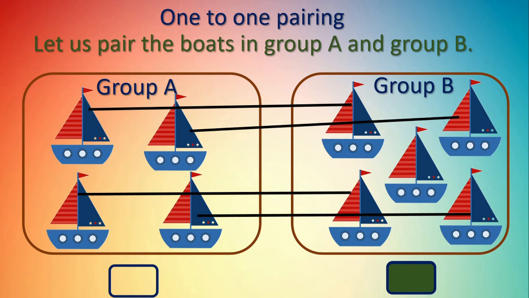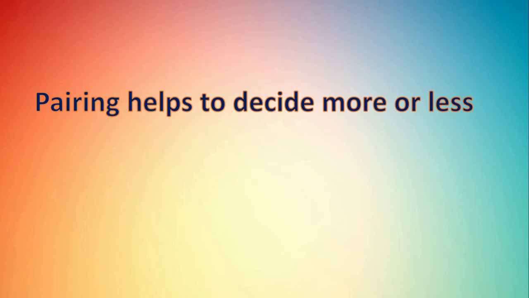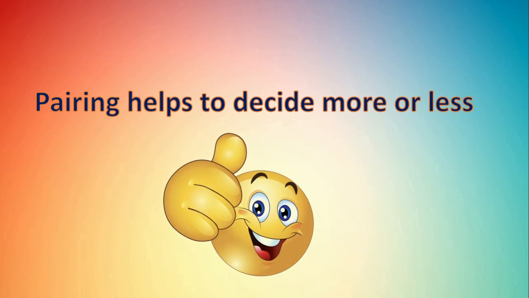Got this, children? Here we can write like this. Pairing helps to decide more or less. Isn't it? By the help of 1-to-1 pairing, we can decide which group has more objects and which group has less objects. Correct?